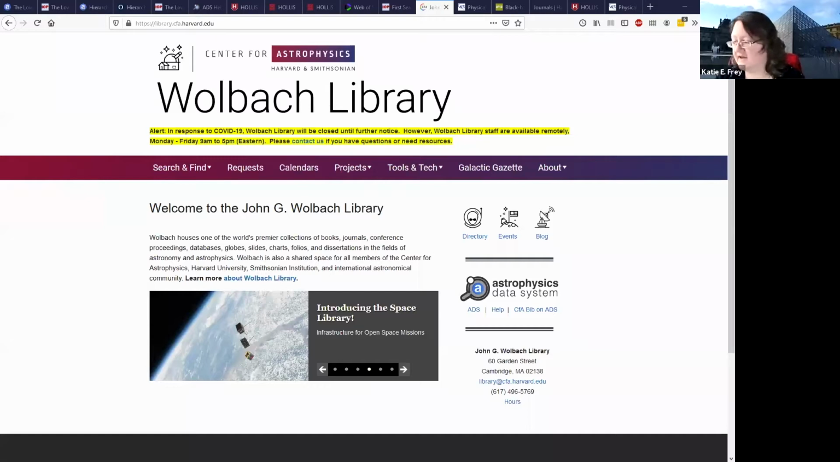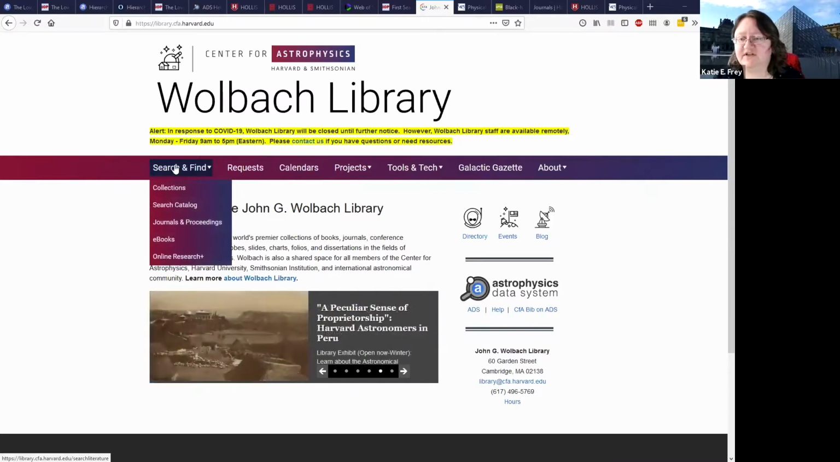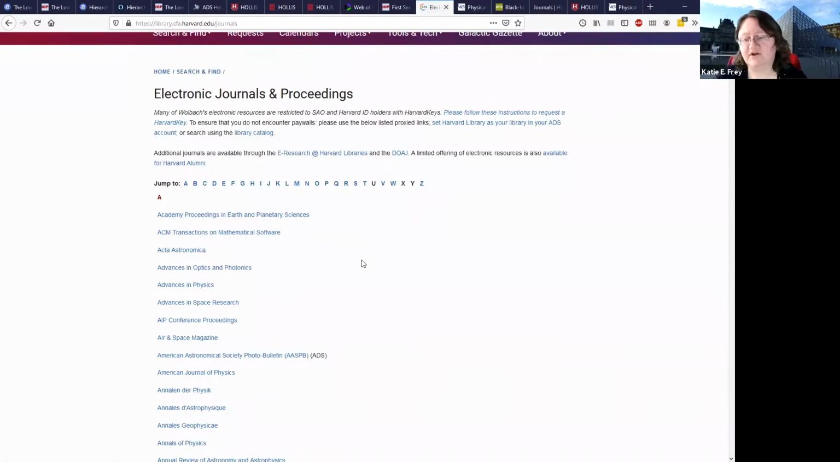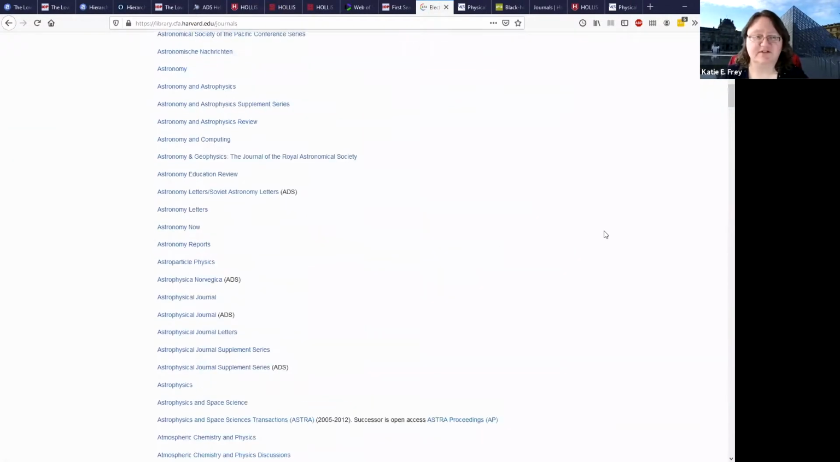All right, so let me bring up the Wolbach Library webpage. Here it is, and I'm putting the link in the chat right now as well. So the journal page that Maria was mentioning is right here. It's under Search and Find. So you hover there, and you'll see this Journals and Proceedings link. If you click on that, you'll find the list of our curated top astronomy journals.